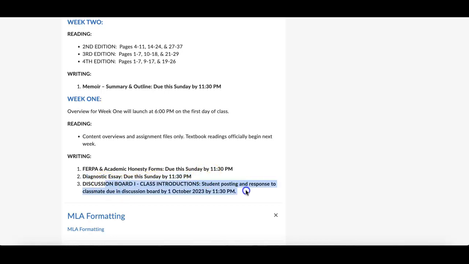The discussion board on here, and the diagnostic, guys, just remember, I just do a basic grade. You get the points as long as I get all the basic requirements and it's MLA formatted and everything else is met on there. And then I tend to use that for a tutoring recommendation. Talk about this during the term, but read your syllabus. Tutoring is required. 1 session for every student in all of my classes. It's an ASC tutoring session. I'll go over that in just a moment. But the diagnostic, I use it to just get a purview of your basic writing skills at the start.